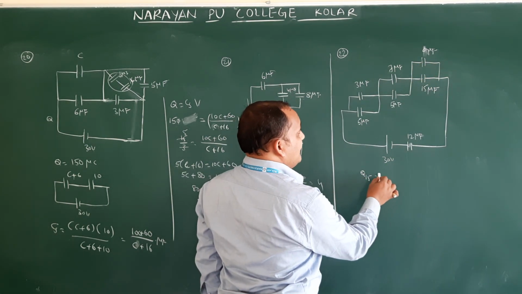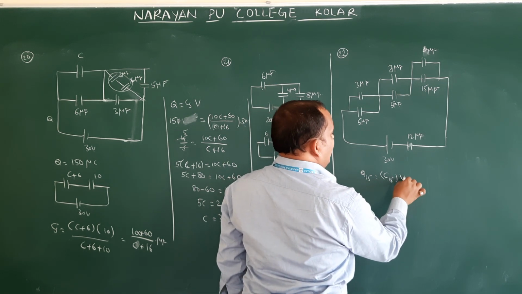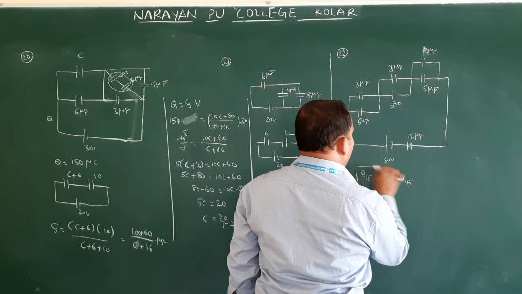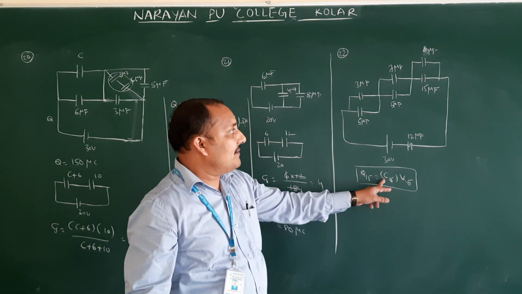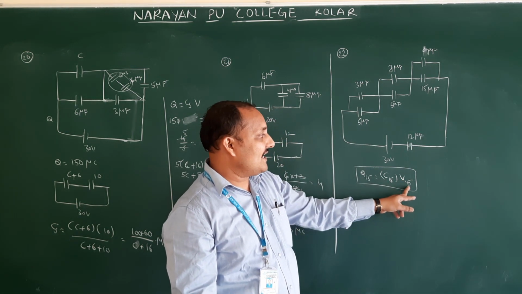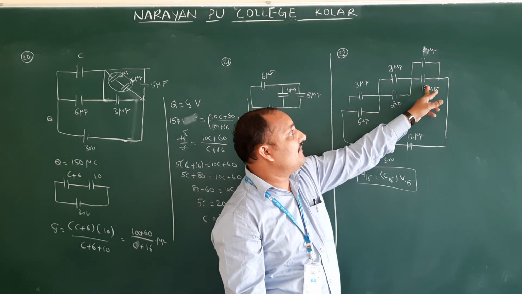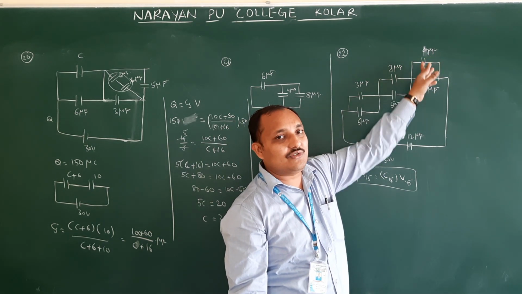Q on 15 is equal to C15 and V15. C15 we came to know, it is 15 only. Now we have to find the potential across this 15. This 15 and 9, how are these two connected?